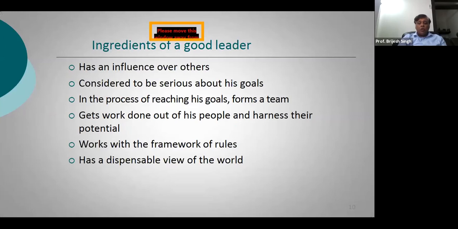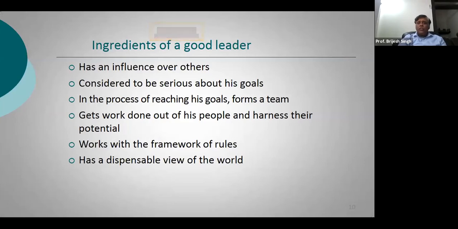He is serious about his goal. A leader will have a vision, a leader will have a goal, and people will go out and believe in his vision. Take the example of Jack Ma. When he started an e-commerce company like Alibaba, there were not many people who believed in his dreams. But he was so serious about his goals that when he started achieving small successes, he saw his team becoming big. And today, as all of us know, Alibaba is one of the largest e-commerce companies across the world. So he is serious about his goals.